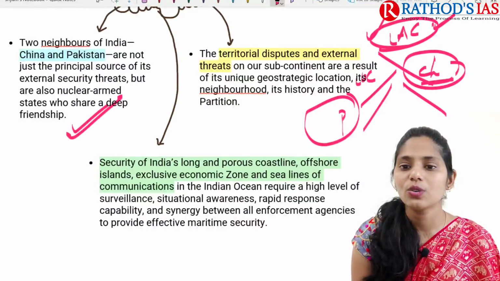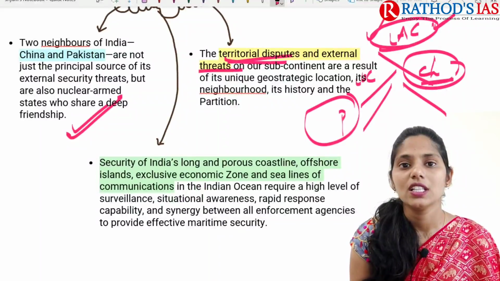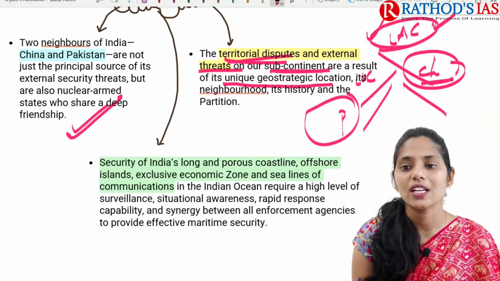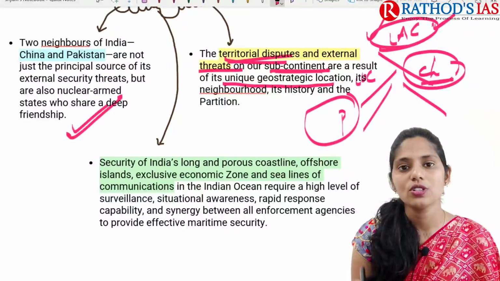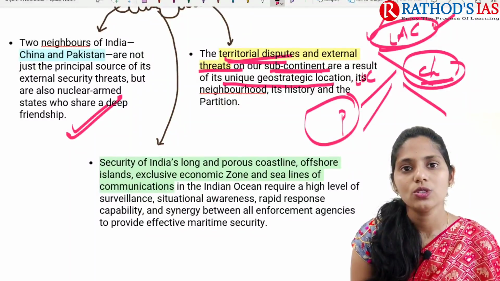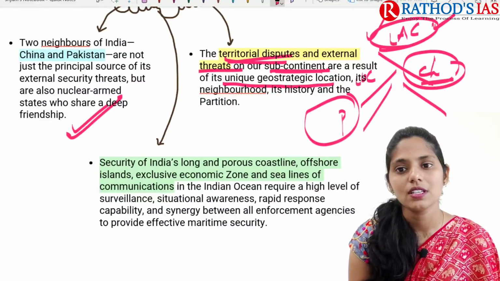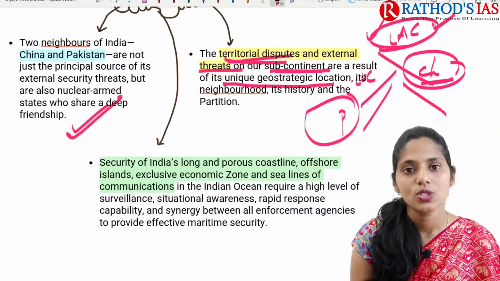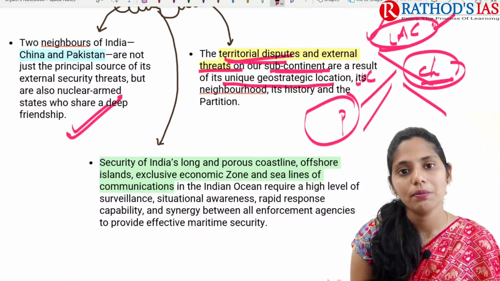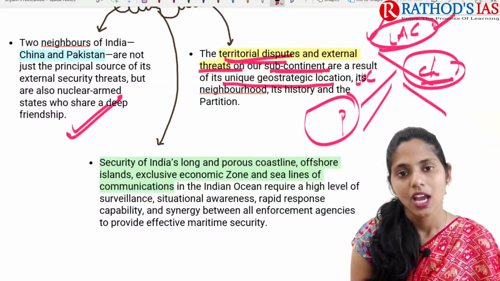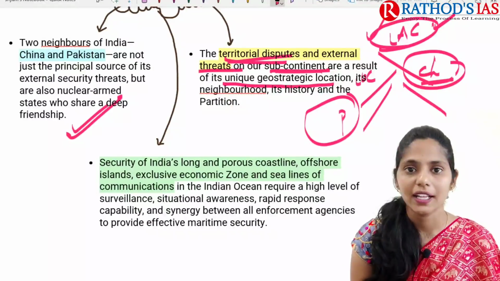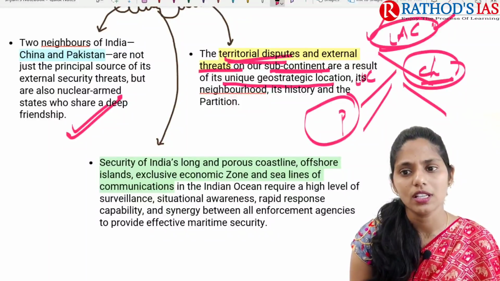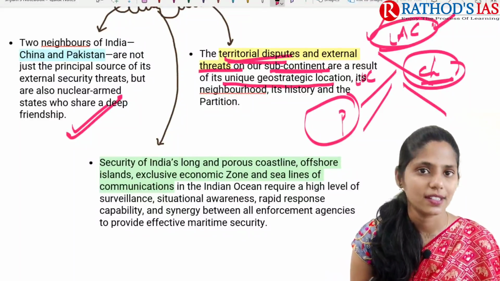And the next one is territorial disputes and external threats. They are present on our subcontinent. They are a result of our unique geostrategic location. Okay, so because of the history of partition. So when we got independence, undivided India divided into Pakistan as well as India, right? So later on again, the 1971 Bangladesh Liberation War happened, and that led to Bangladesh, right? So because of all these things, now we are experiencing territorial disputes, and these are some of the external threats.